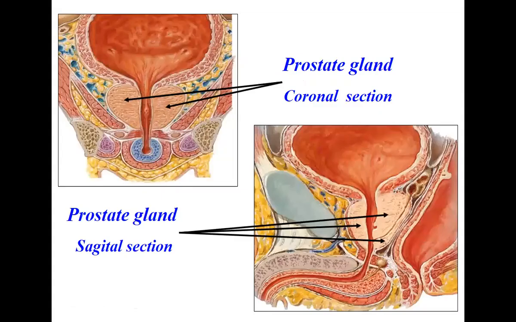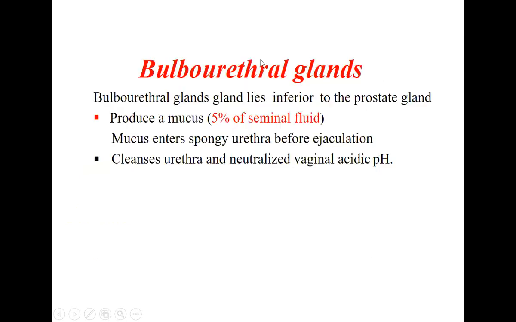Now coming to the bulbourethral gland. Just below the prostate, there are very small glands called the bulbourethral glands. Bulbourethral glands are also called Cowper's glands, and lie inferior to the prostate gland, as I showed you. They produce mucus, which is just 5% of the seminal fluid. The mucus enters the spongy urethra before ejaculation so that there can be free movement of the ejaculated seminal fluid.